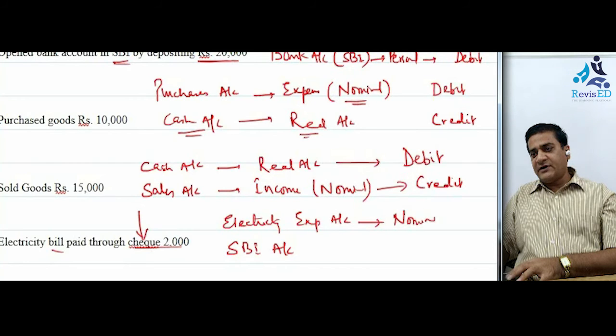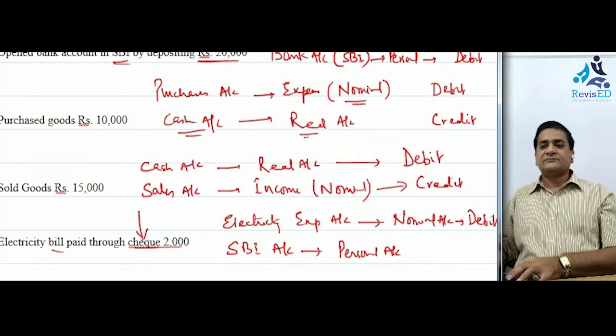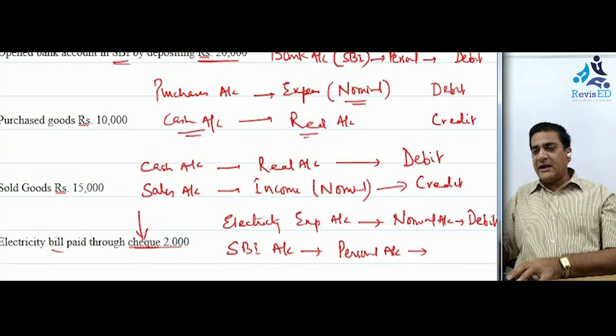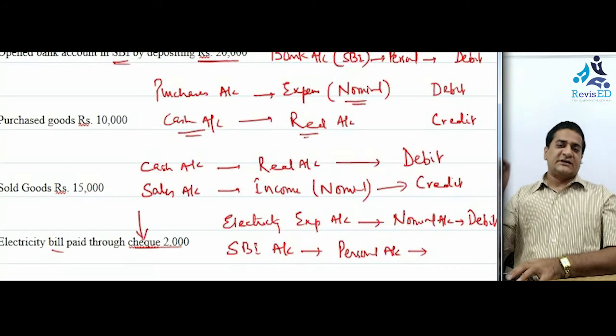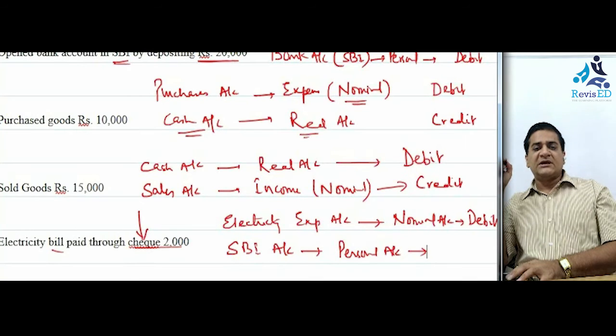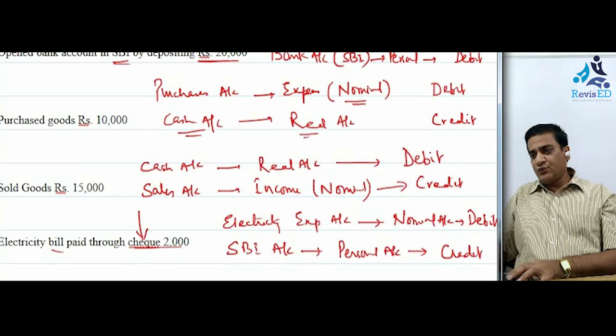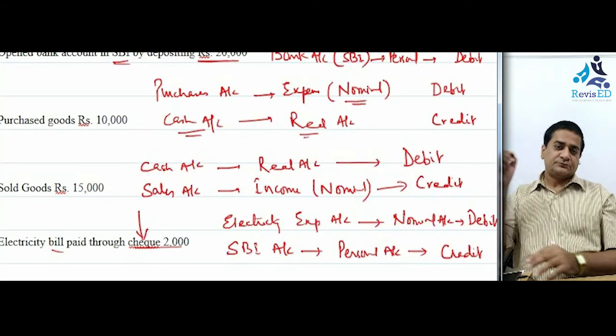Expenses are covered under the nominal accounts head. And State Bank of India, since a name is involved here, we would say it's a personal account. Expenses, debit all the expenses. So this account would be debited, and personal account rule says debit the receiver, credit the giver. Now the payment would be given by the bank, though it's on our behalf. So we would be crediting this account.